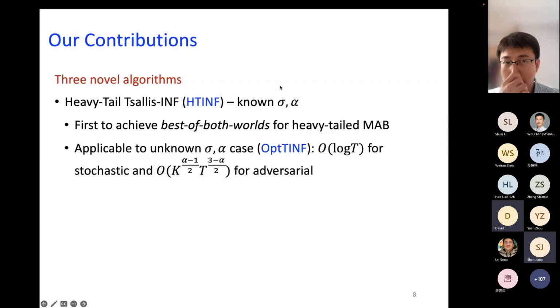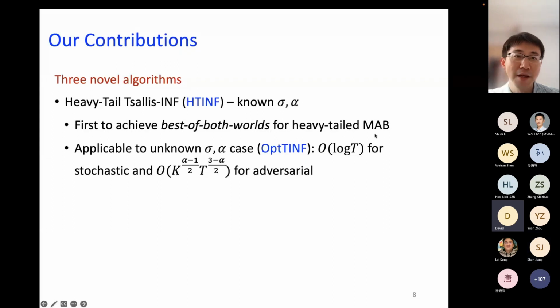All right, so our contributions in this work are that we propose three novel algorithms. The first one is called the Heavy-Tailed Tsallis-INF, or HTINF. This algorithm actually requires knowing sigma and alpha, and it's the first algorithm to achieve the best of both worlds regret for the heavy-tailed multi-armed bandit problem.